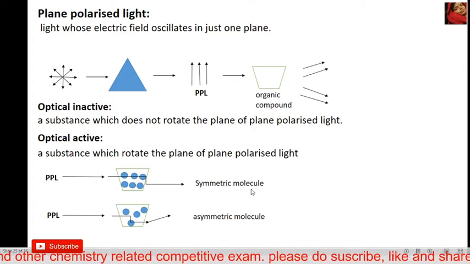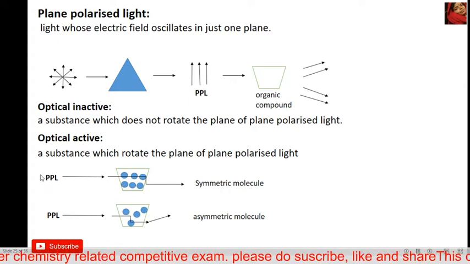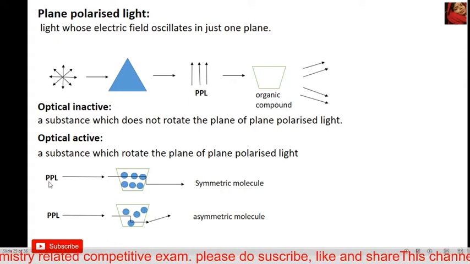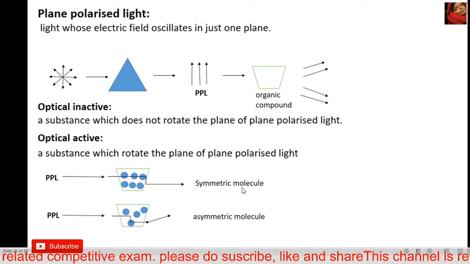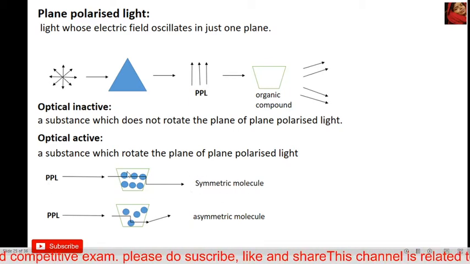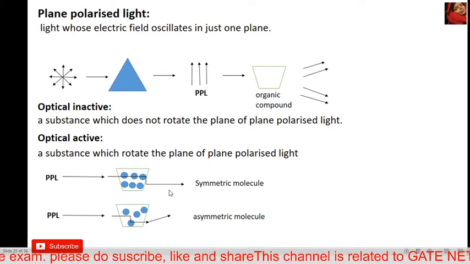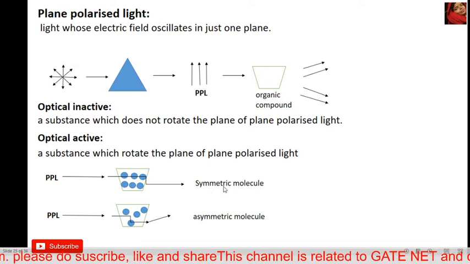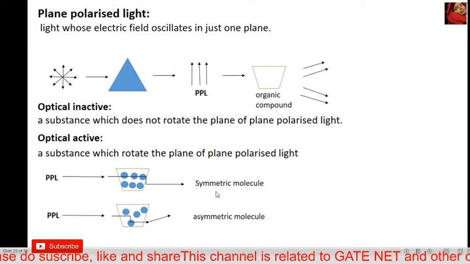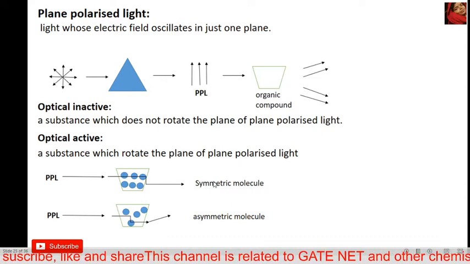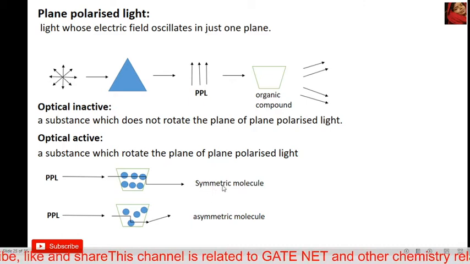Okay, explain. Symmetrical molecules have symmetry, meaning all things are present in a symmetrical form, all atoms are arranged the same way, and many types of symmetries are present.